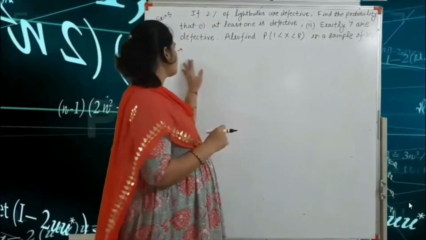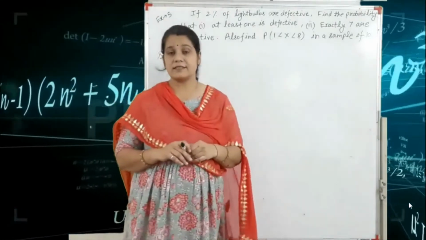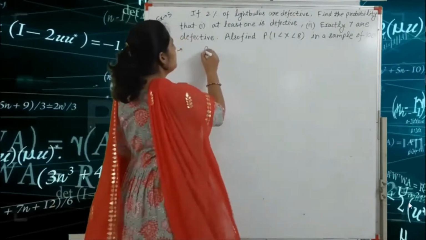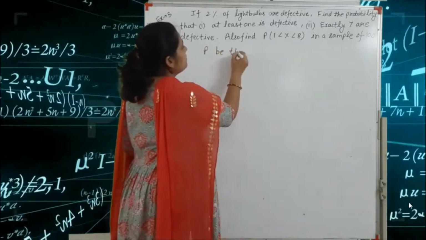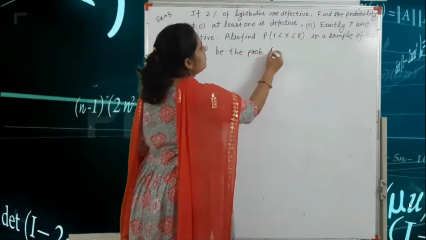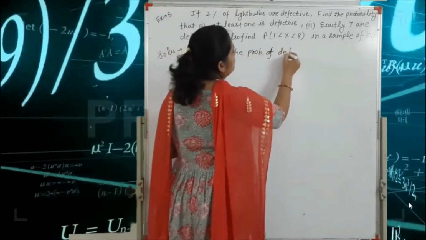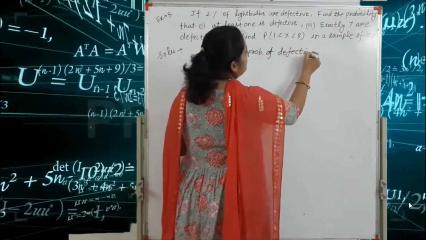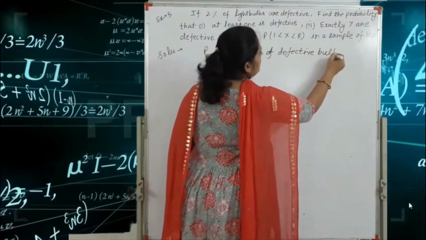In the solution, first we consider: let p be the probability of a defective bulb.